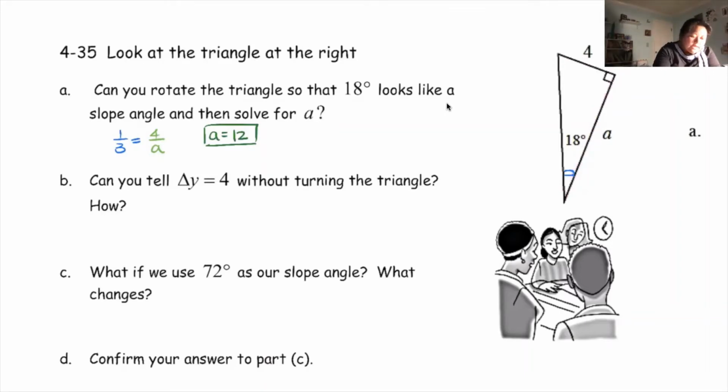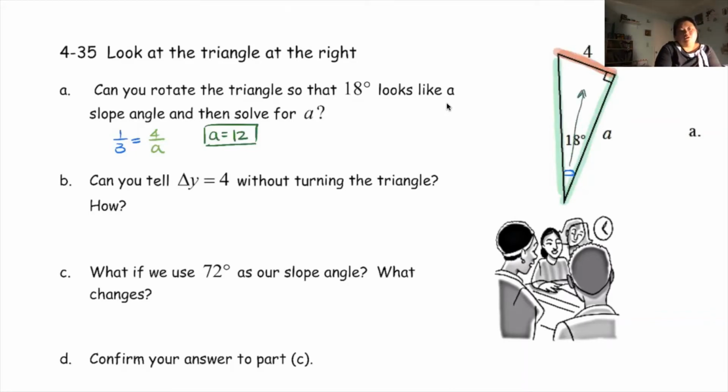The way you look at it is, this is how I usually tell students, the way you look at it is, look at your 18 degrees, right? Who is touching your 18 degrees? This side and this side is touching your 18 degrees. The only side that doesn't touch your 18 degrees is the 4. So that side is what we call the opposite. It is opposite. It is directly opposite of the 18 degrees. You will never touch the angle.